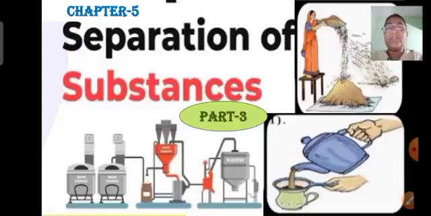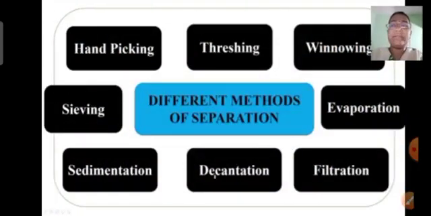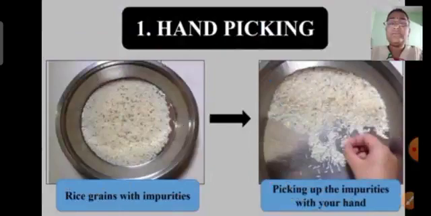In this session we will study the different methods of separation. There are various methods by which separation can be done and we will study them all one by one. Different methods of separation which you have to study are hand picking, threshing, winnowing, sieving, sedimentation, decantation, filtration and evaporation. So the first method of separation which we are going to study is hand picking.